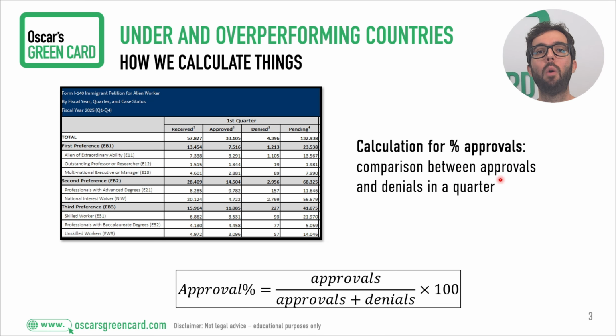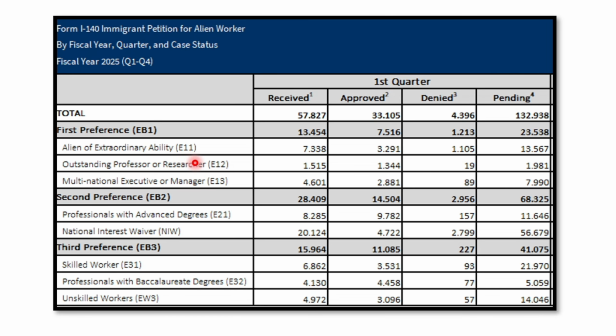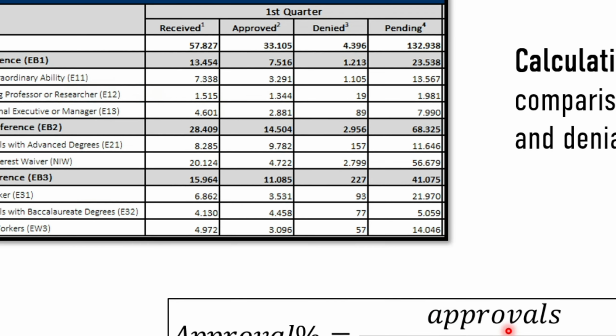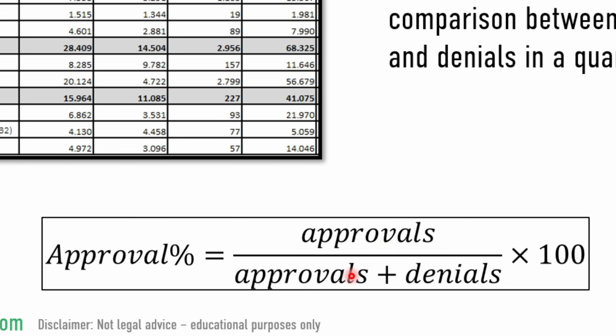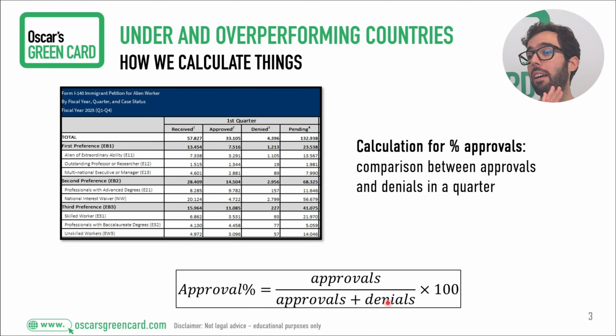So let's talk about how we calculate things. To get that approval rate we just saw for the global average is easy because we have data from USCIS like you're seeing here on this table. All we do is take the number of approvals and divide by the sum of approvals and denials. We multiply times 100 and we get the approval rate. That's easy. We can do that with the global average.